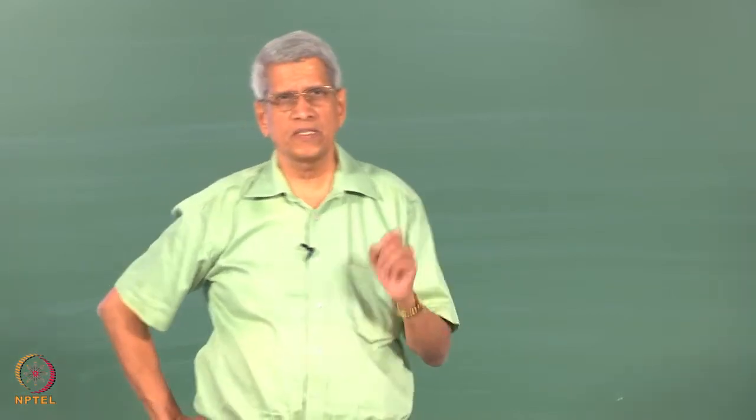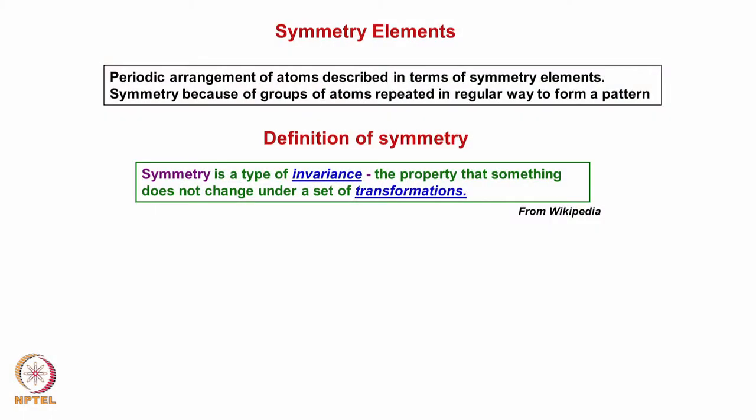It was said that symmetry is a type of invariance, that is, by application of some transformation, which could be a translation or a rotation or a reflection or an inversion, we find that the structure looks identical to what it was earlier. That means we are not able to differentiate what the structure was. This sort of symmetry is there even in mathematical equations.